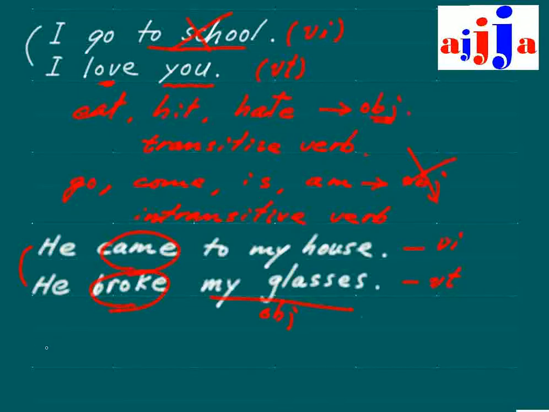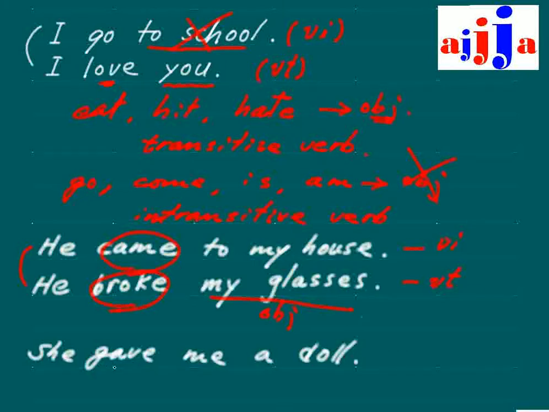Alright, so now think about this sentence right here. She gave me a doll. Gave me a doll. We have two objects right here.